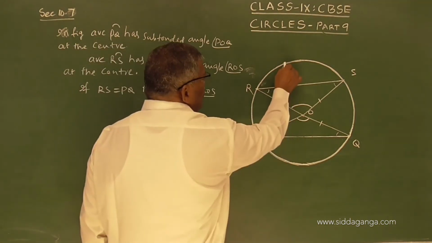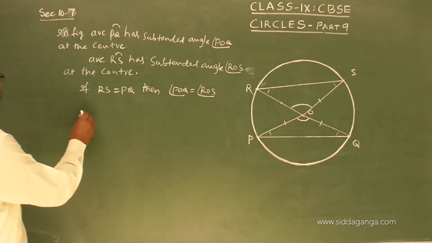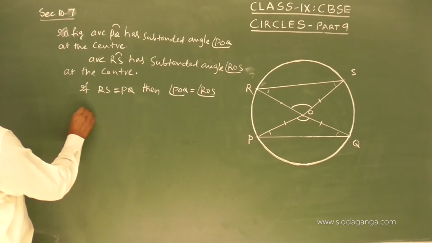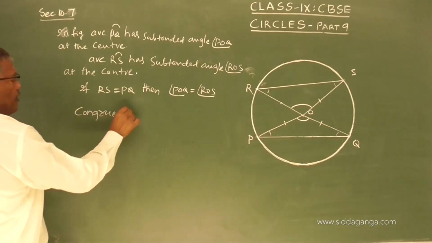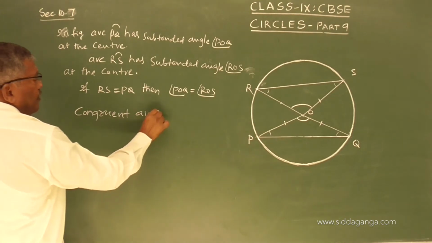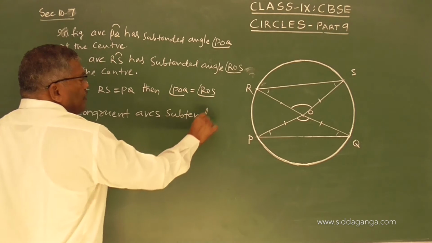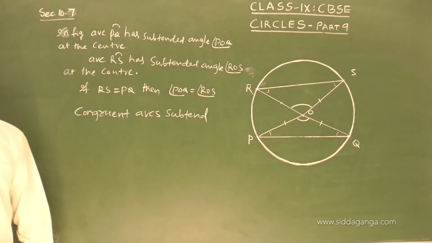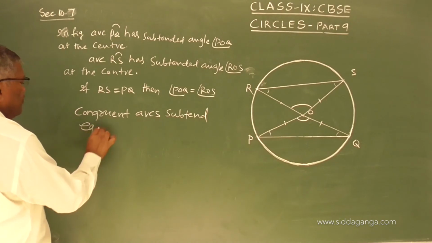If these two arcs are equal, we call them congruent arcs. Therefore, we say congruent arcs subtend equal angles at the center.